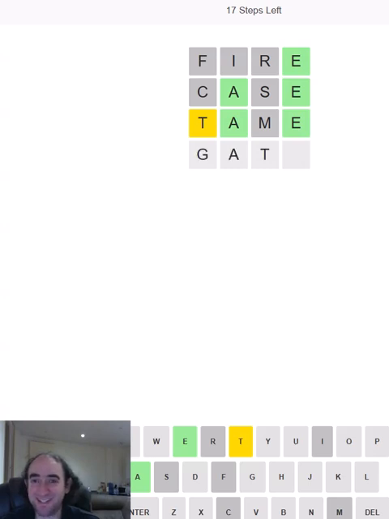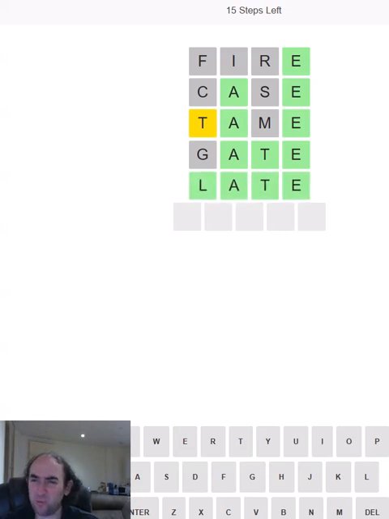Pate, gate, date. We might be in a bit of a hard mode trap. Oh, that was quite lucky. That wasn't even one of the things I said. I thought pate was a lot less likely, to be fair, so it was between gate and date and late. And it didn't take me too many guesses, which is a relief. We will move on to grain.